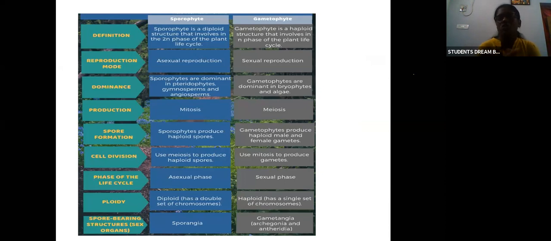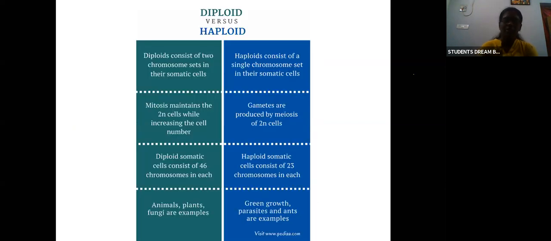It has the 2N phase of the plant life cycle, whereas gametophyte is a haploid structure, only N. It involves only the N phase of the life cycle. Haploid means half the number of cells, whereas diploid means two times the number of cells. First you will know about diploid, then haploid. What is diploid? It consists of two chromosome sets in the somatic cell, whereas haploid has only a single chromosome set in the somatic cells.